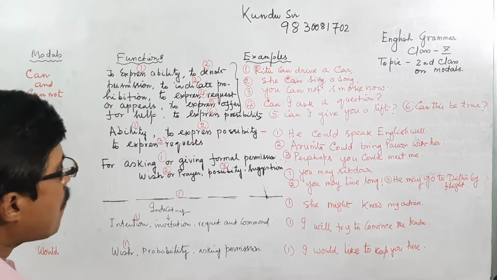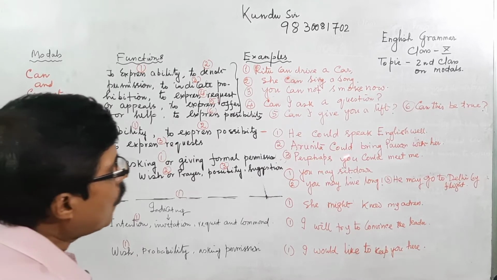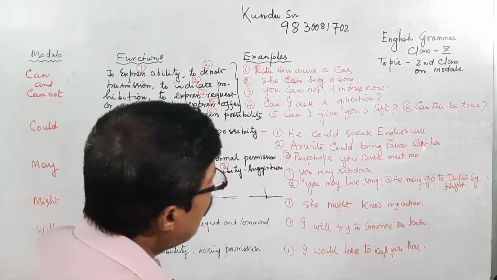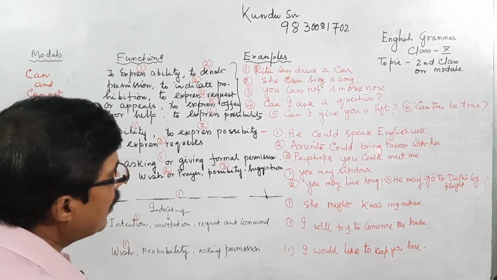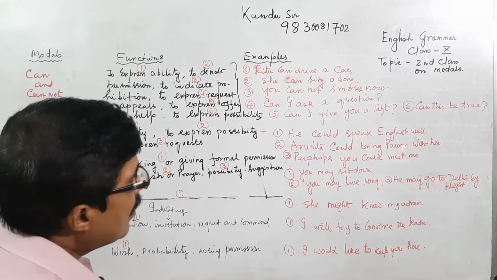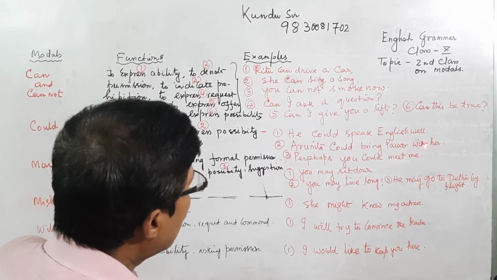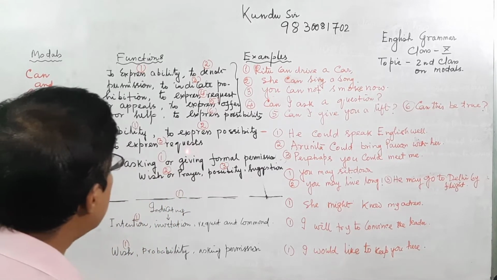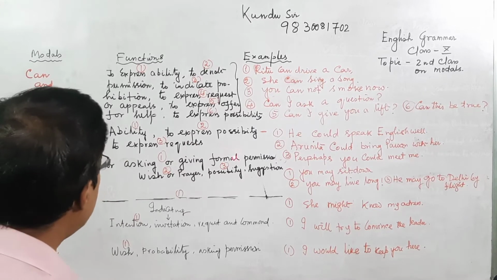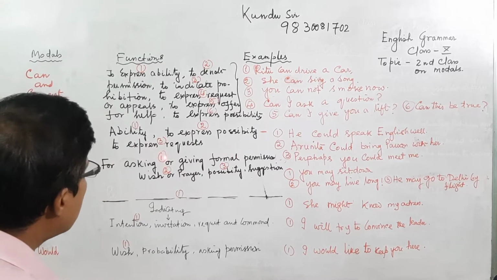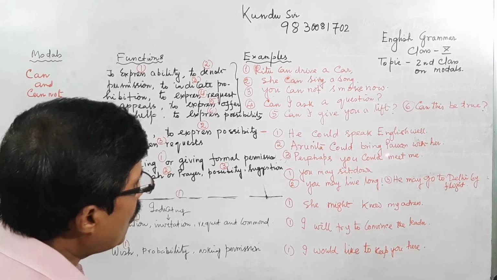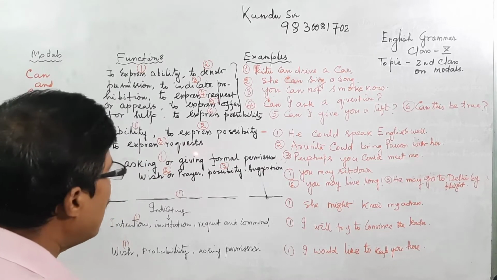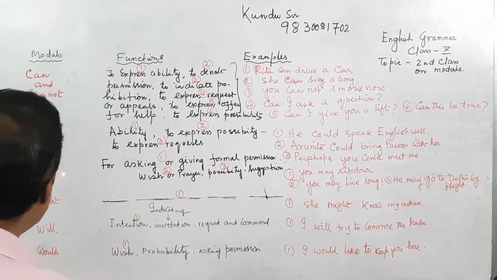To express possibility: Arunita could bring pawn with her. Third, to express request: Perhaps you could meet me. It is a request. Now I am coming to may.